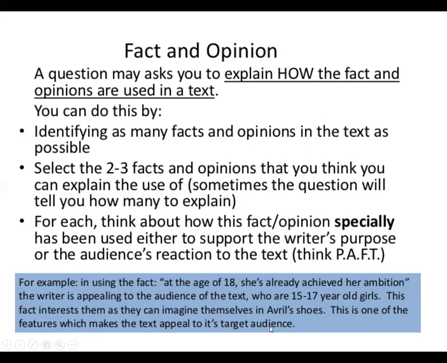Okay, so it means when we are talking about any fact or an opinion, then the purpose of the text and the audience of the text are focused. And that's how it makes the tone and the fact. So why is the fact used in the sentence here? Why is it a fact? Because this fact will attract the girls of 15 to 17 years old, and they will start thinking of themselves as if they are doing this thing. So this text will be more read by the people of that particular age. Okay, so there is always some purpose behind using facts and opinions in the reading text.